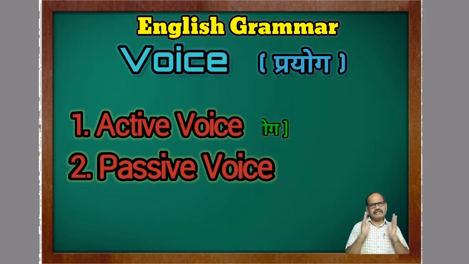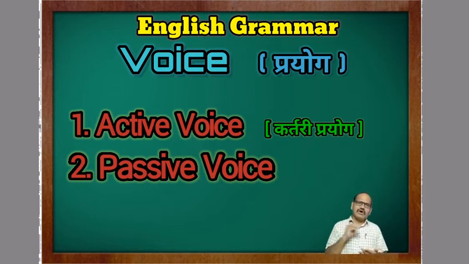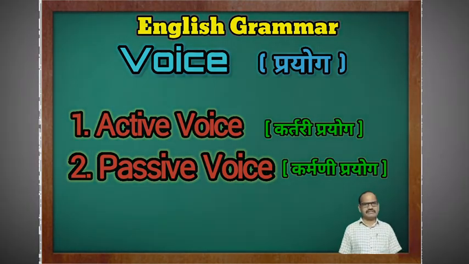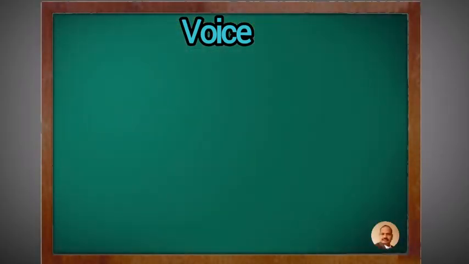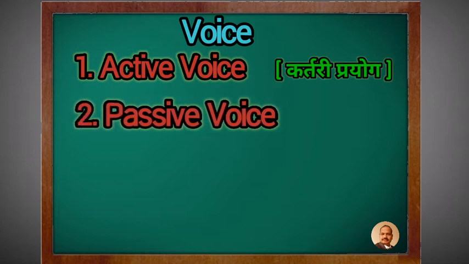Active voice means कर्तरी प्रयोग, in which the subject or the doer of the action is very important, and in passive voice the object, means karma, is very important. That is a very important point. So now we are going to see in detail about the voices. There are two types of voice. First, active voice and second, passive voice.